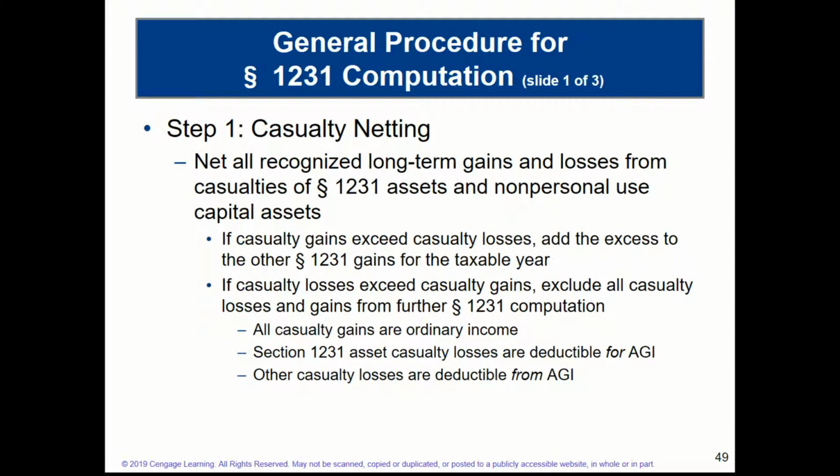And so, as I said, and this relates to one of your questions in the assignment this week, you will net together all of the casualty losses and gains based on whether they're 1231 or if they're ordinary gains and losses. And just to refresh our memories, deductions for AGI are more beneficial to us because they help determine AGI, which later is used to determine the extent to which we can take advantage of deductions and credits.